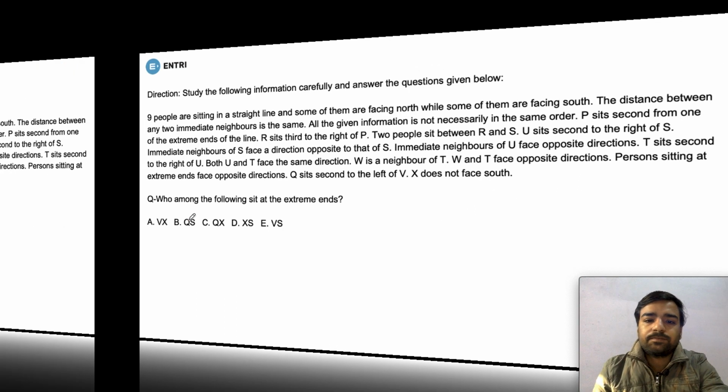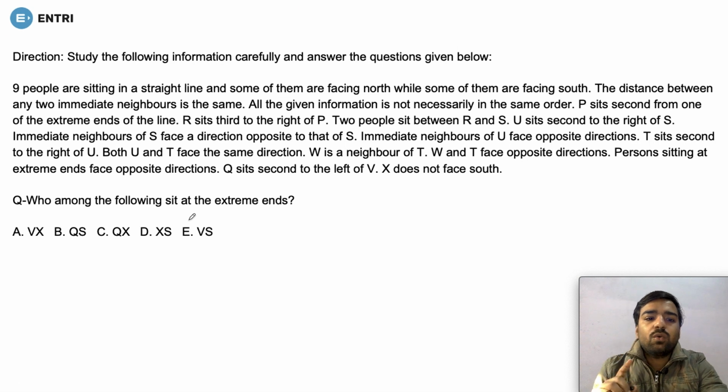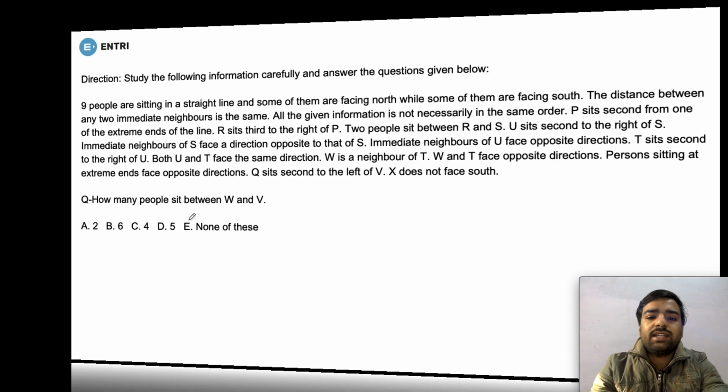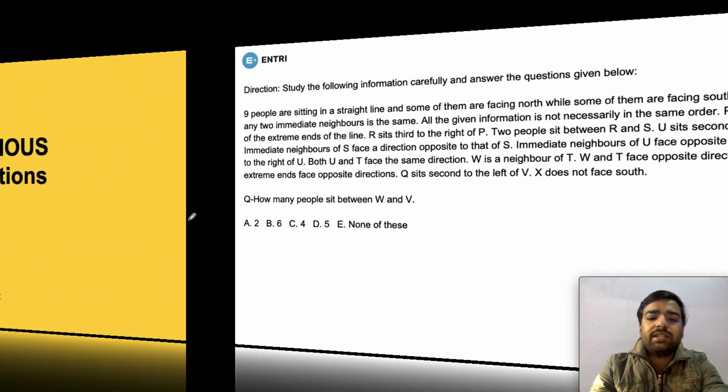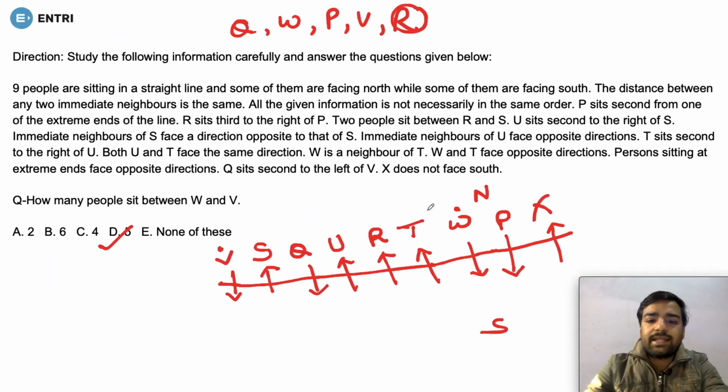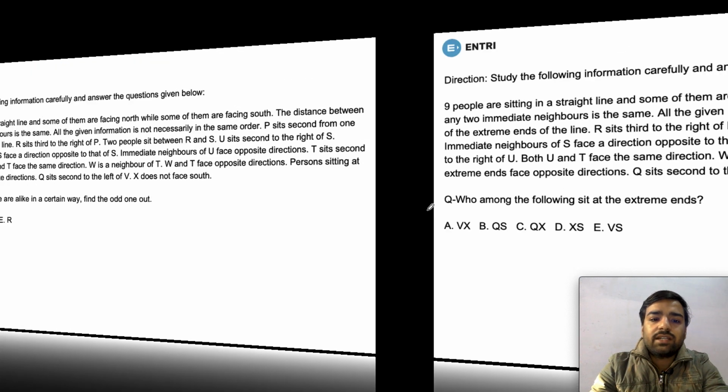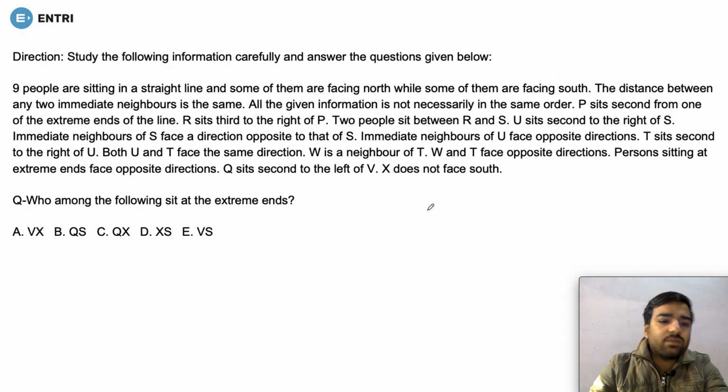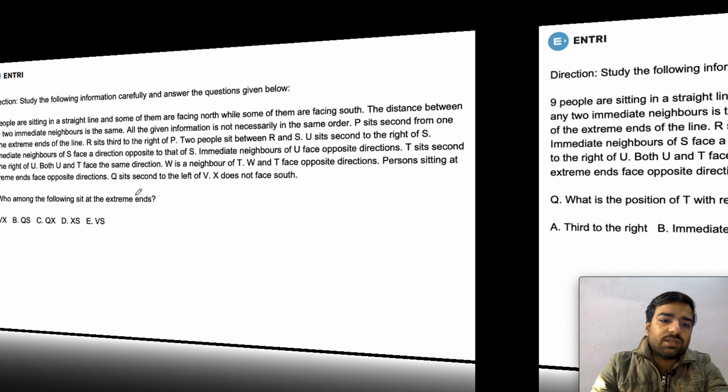Fine. Next is, who among the following sits at the extreme ends? Now we know that at the extreme ends there were V and X. So what would be the correct answer? Let us check. Is there V and X? Yeah, option number A is given, and that is correct. Let's move on to the next question.